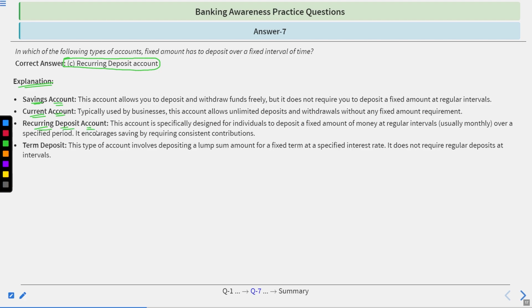This account is specifically designed for individuals to deposit a fixed amount of money at regular intervals, usually monthly, over a specified period. It encourages saving by requiring consistent contributions. Term deposit. This type of account involves depositing a lump sum amount for a fixed term at a specified interest rate, and does not require regular deposits at intervals.